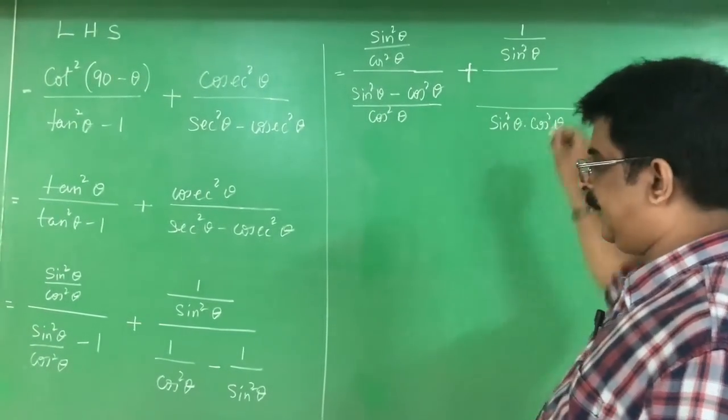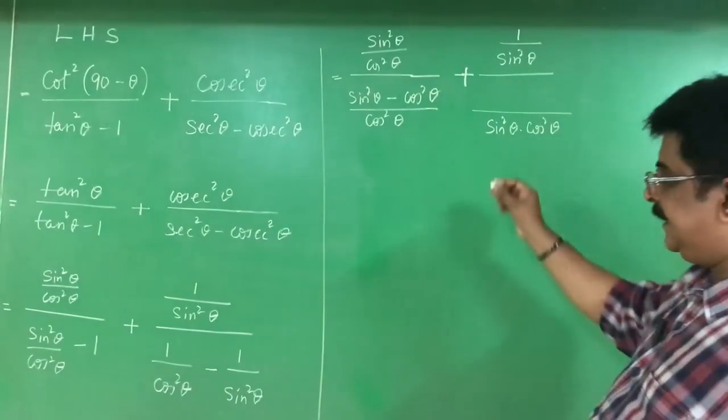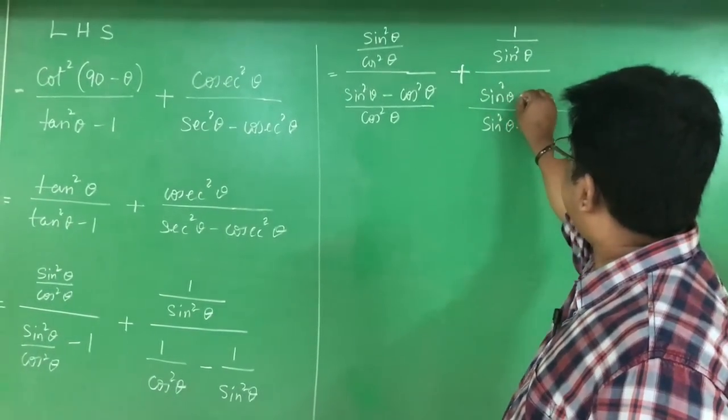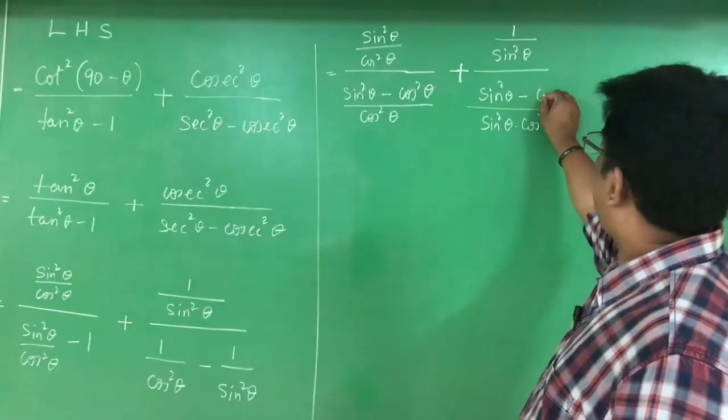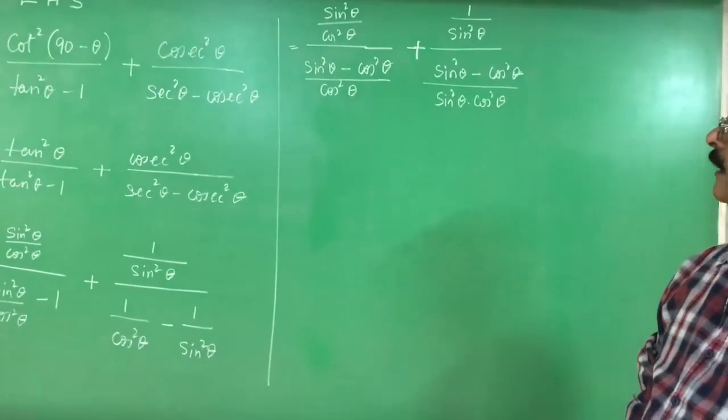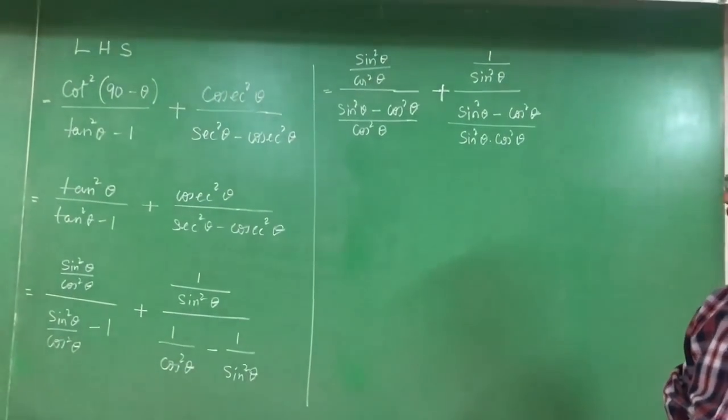In the numerator you get sin square theta minus cos square theta, right?